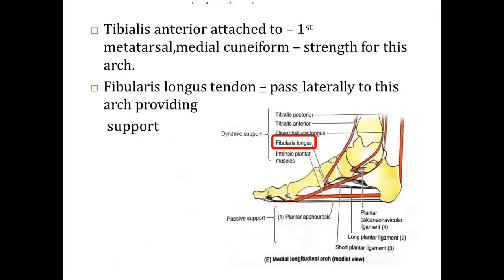Then the tibialis anterior, attached to the first metatarsal and medial cuneiform, gives strength to this arch. So definitely the tibialis anterior plays a very important role. And the fibularis longus, or peroneus longus, tendon passes laterally to this arch, providing support. You can observe this with the peroneus longus, which is going to insert on the base of the first metatarsal. Then the tibialis anterior tendon, you can also observe from this diagram.